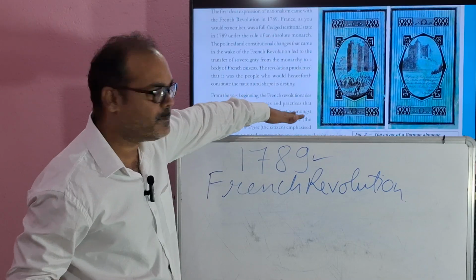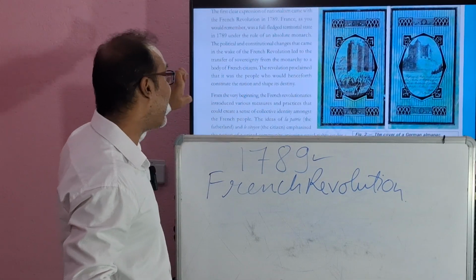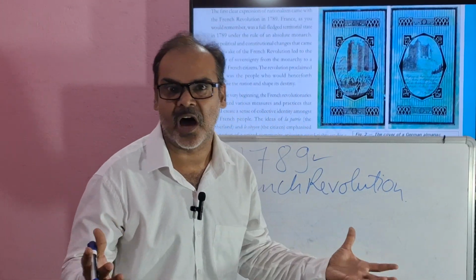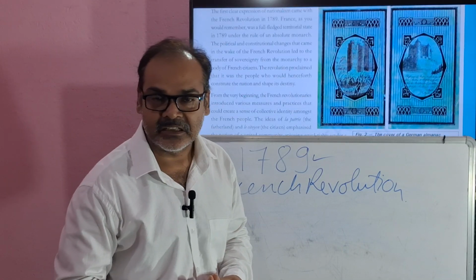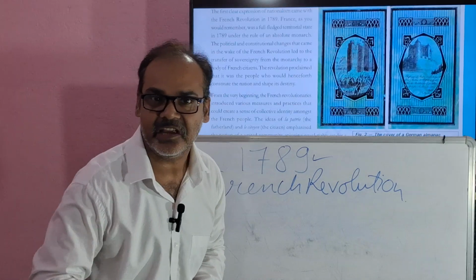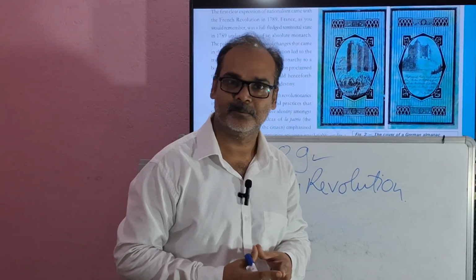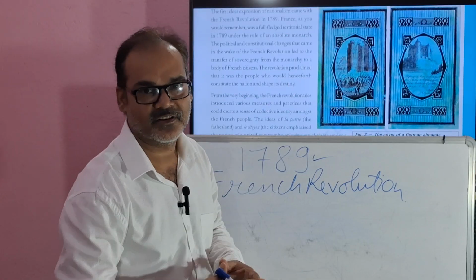They introduced various measures and practices that could create a sense of collective identity among the French people, that we all are one. They introduced the idea of la patrie, the fatherland, and le citoyen, the citizen of France.